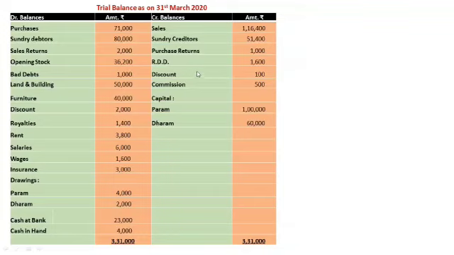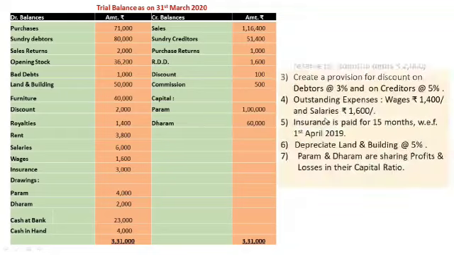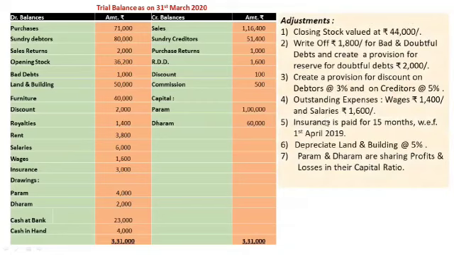Discount, profit and loss account, credit side. Commission, profit and loss account, credit side. Capitals of Param and Dharam, balance sheet, liability side. This is the trial balance, with debit and credit items affected. Now let's go to the adjustments.